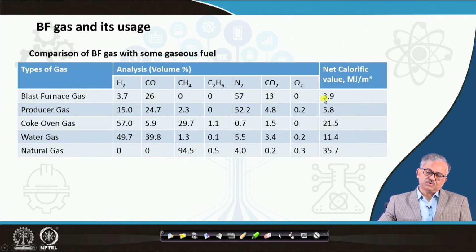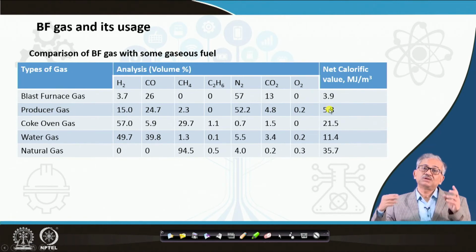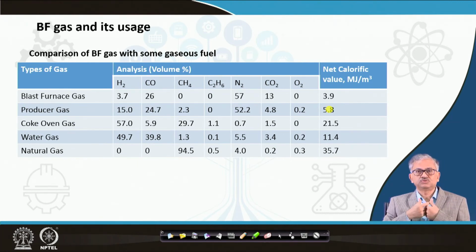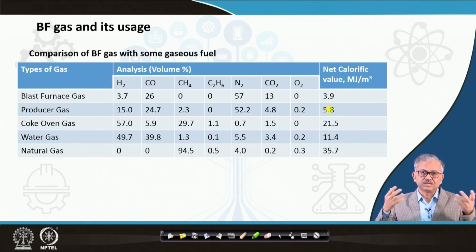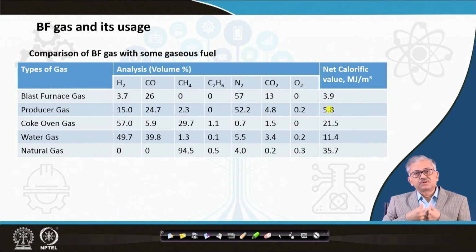blast furnace gas, 5.8 compared to 3.9, but you can understand blast furnace gas is a byproduct of blast furnace operation. Okay, so it is a byproduct gas that also has 3.9 megajoule per meter cube that we can utilize, but producer gas is produced by gasifying the coal in a separate reactor. Okay.